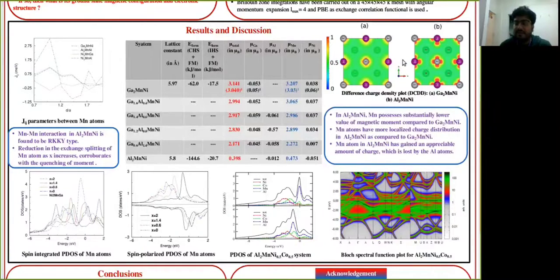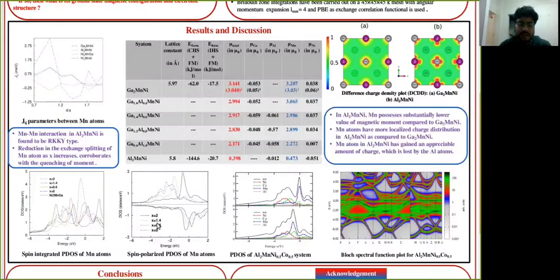To understand this, we have plotted the charge density of the Ga2 and Al2 systems. And as you can see, around the Mn atom, there is a large amount of charge accumulation for the Al2 system. And the Bader charge analysis shows that there is a large amount of charge transfer from the Al atom to the Mn atom in the Al2 system, which is also matching with the density of states analysis of the Mn atom.